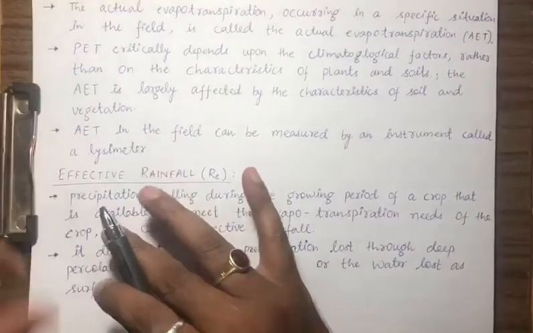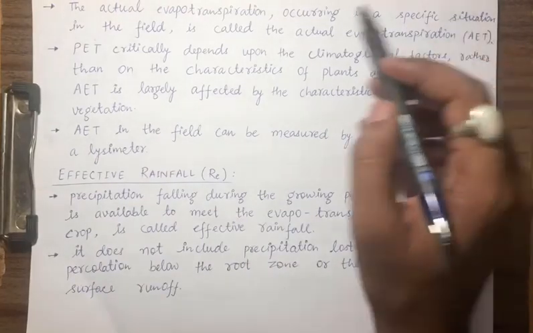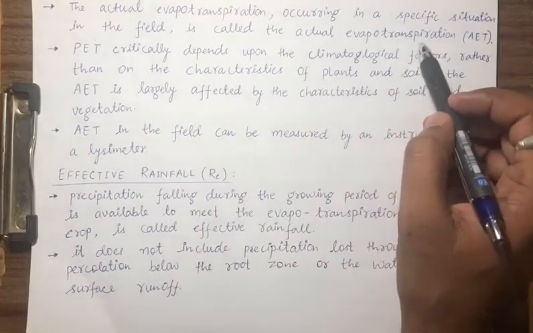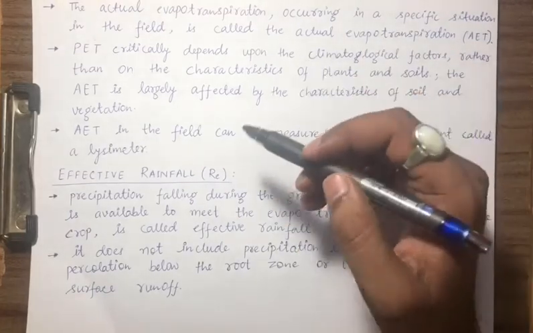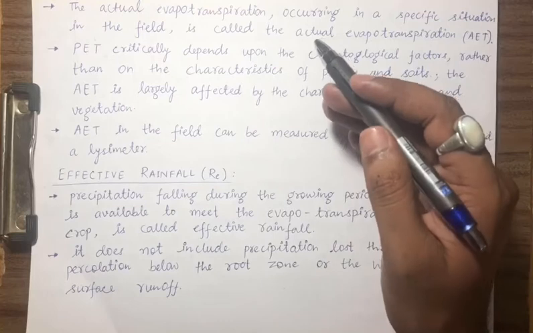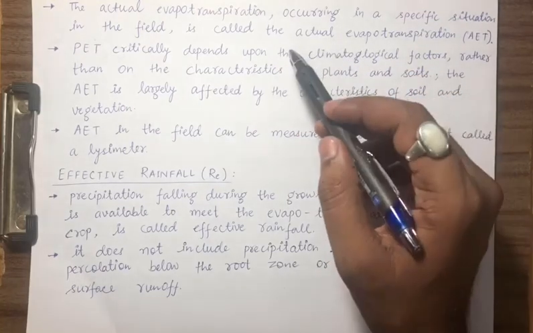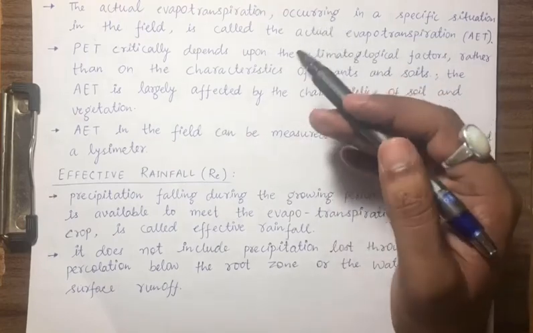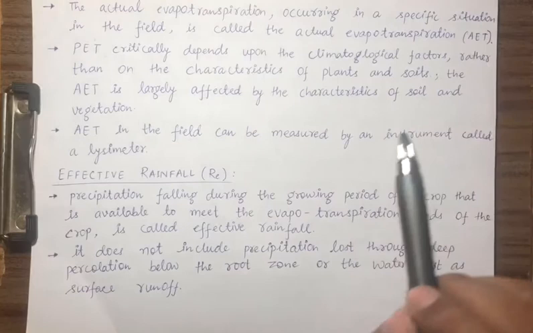The actual evapotranspiration occurring in a specific situation in the field is called the actual evapotranspiration. So potential is the maximum possible, but if the water is not available sufficiently to meet the evapotranspiration needs, in that case it will be less, and hence it is termed as actual evapotranspiration or AET.